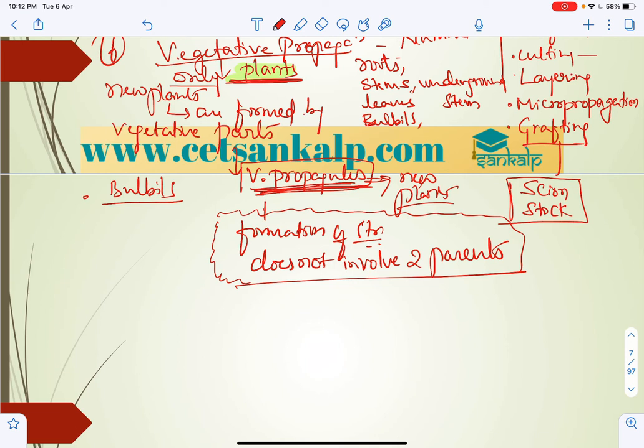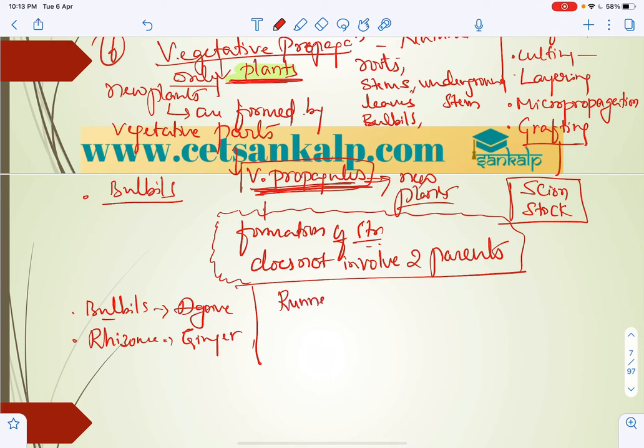So let us mention what are those in a simple way, direct questions. These are bulbils of agave, rhizomes of ginger, runners of oxalis, and in case of grasses, suckers of mint, right? So pudina we can say.